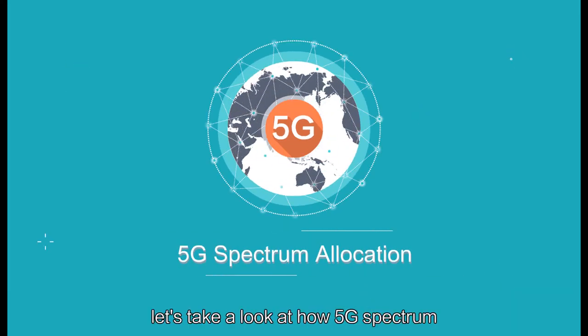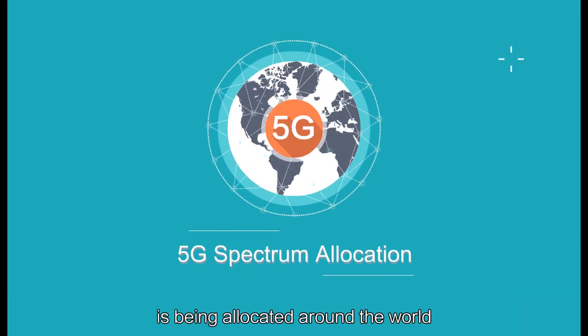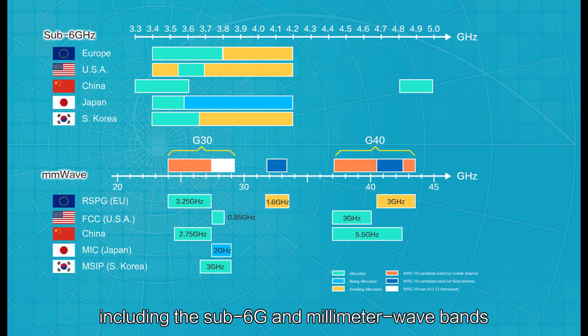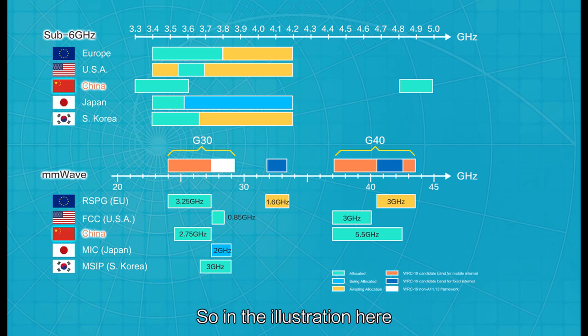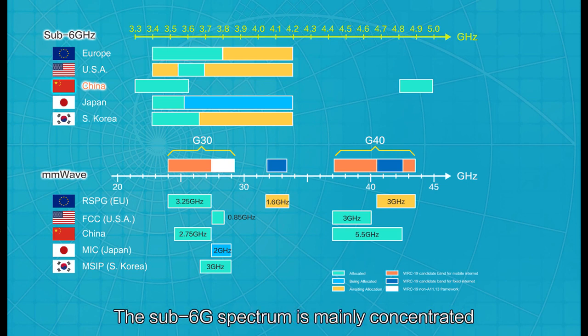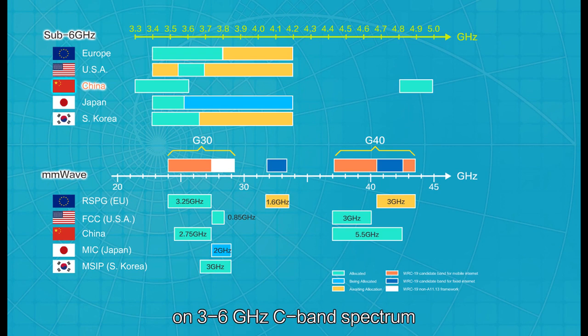Now, let's take a look at how 5G spectrum is being allocated around the world, including the sub-6 GHz and millimeter wave bands, and which specific frequency bands are being allocated to 5G. So, in the illustration here, we can see how the two spectrums, sub-6 GHz and millimeter wave, are allocated. The sub-6 GHz spectrum is mainly concentrated on 3 to 6 GHz C-band spectrum.